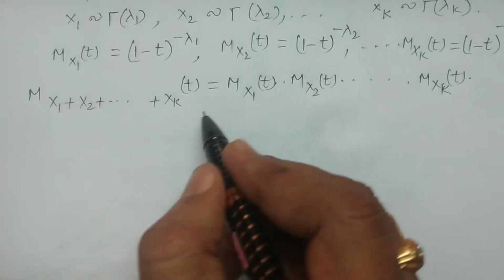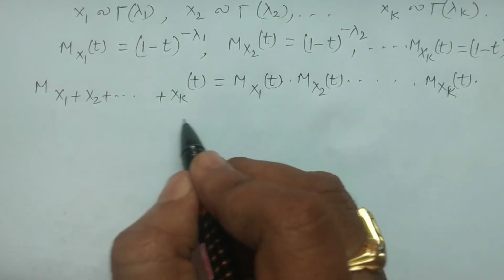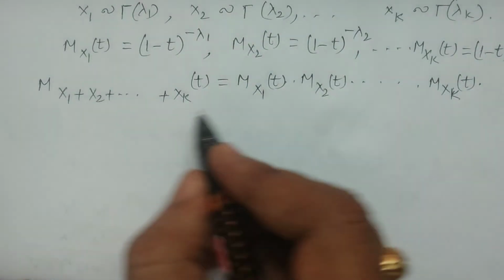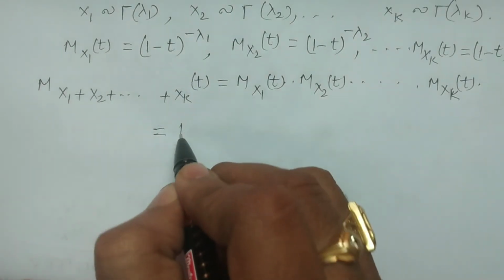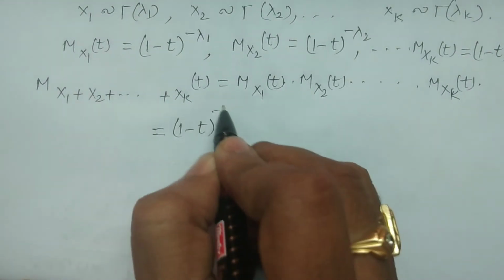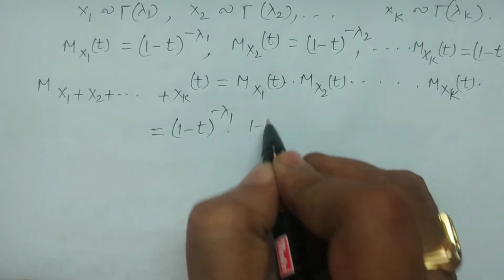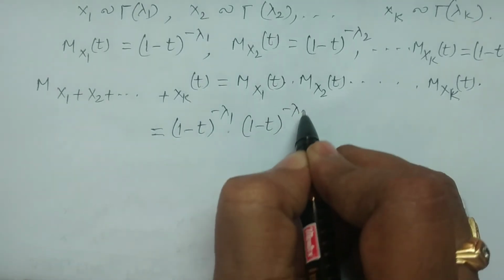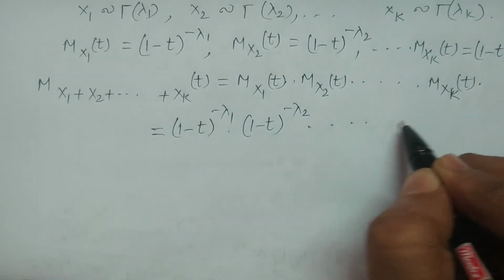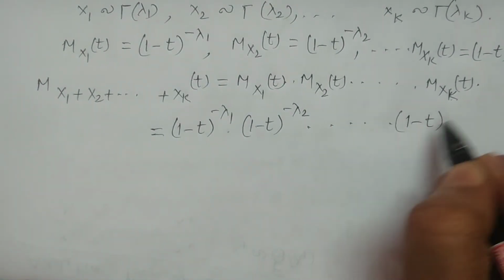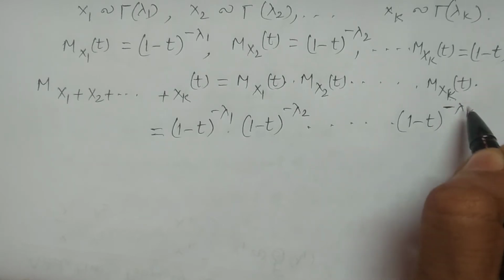Now I calculate the moment generating function of the sum of the k independent gamma variates. It is equivalent to (1 minus t) to the power minus lambda 1, that is M of X1 of t, into (1 minus t) to the power minus lambda 2, and so on into M of Xk of t, (1 minus t) to the power minus lambda k.